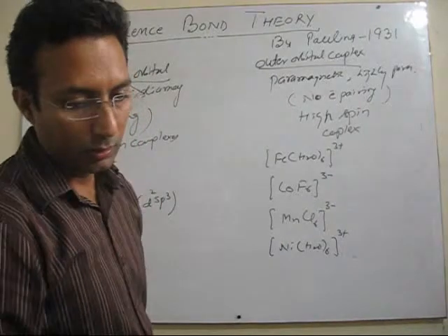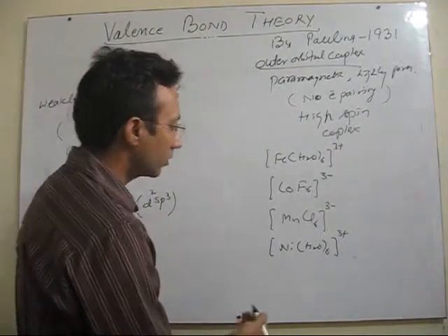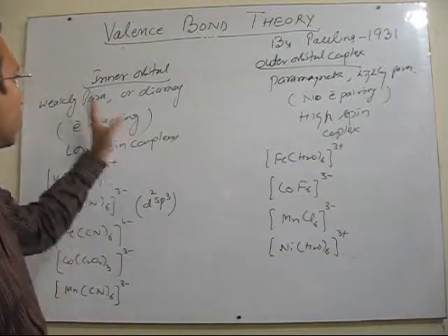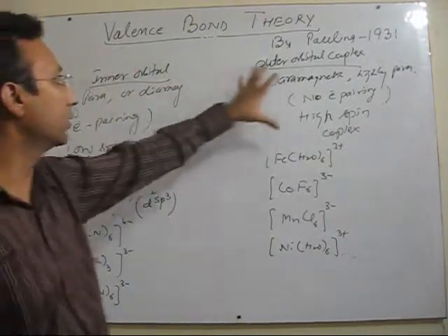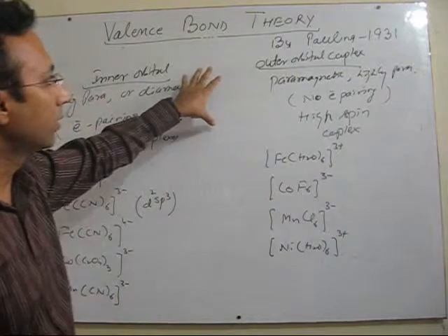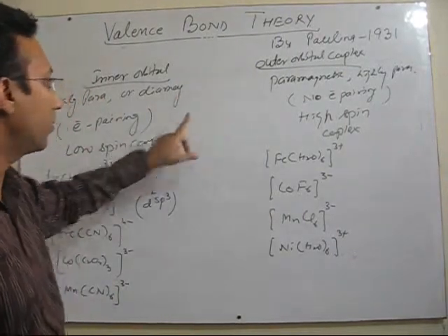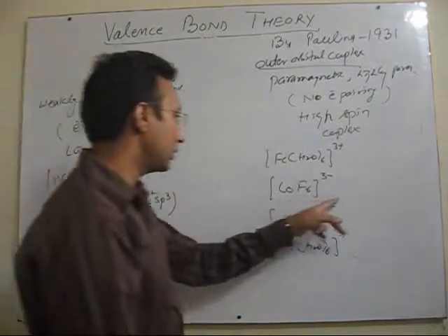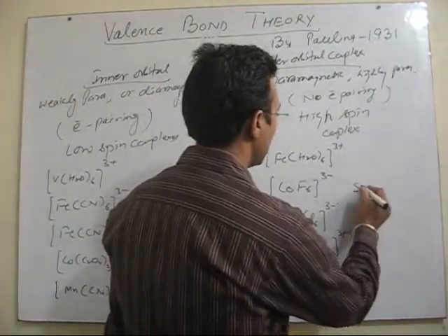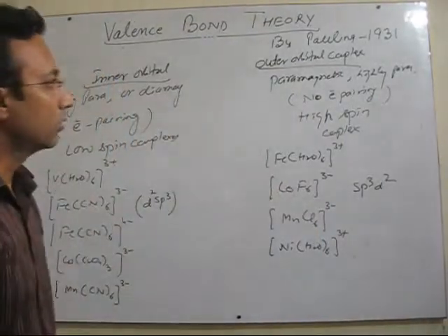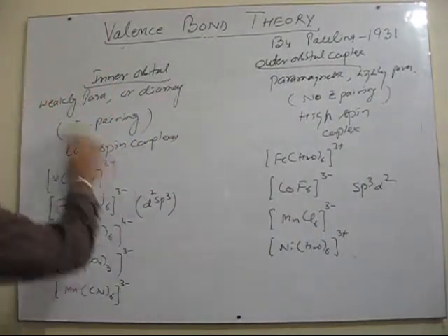So these are a few examples in this case. So this is the summary of complexes containing coordination number 6, octahedral, two types of hybridization. In all these high spin cases, hybridization will be sp3d2.